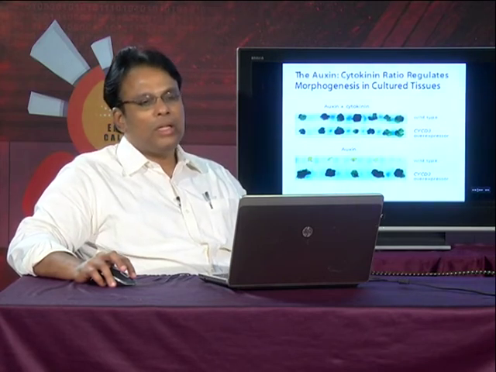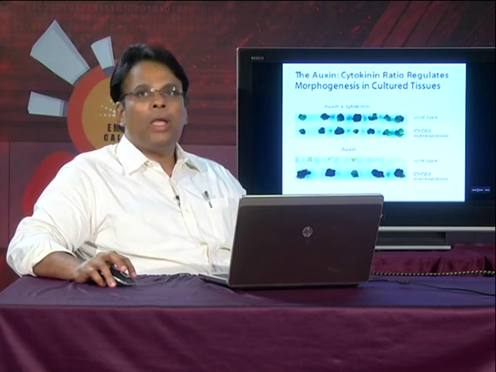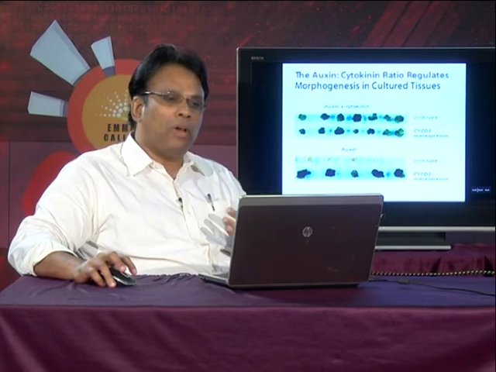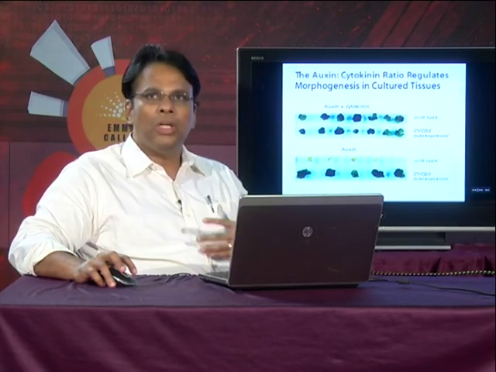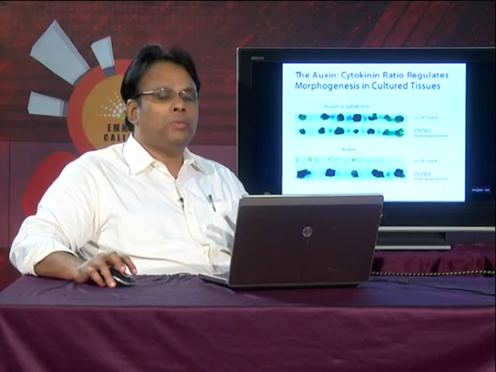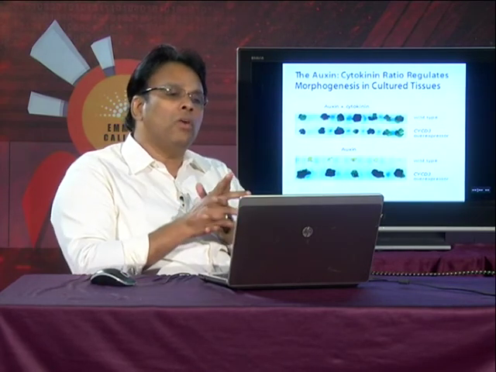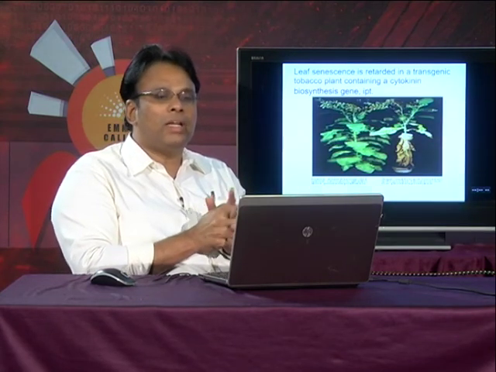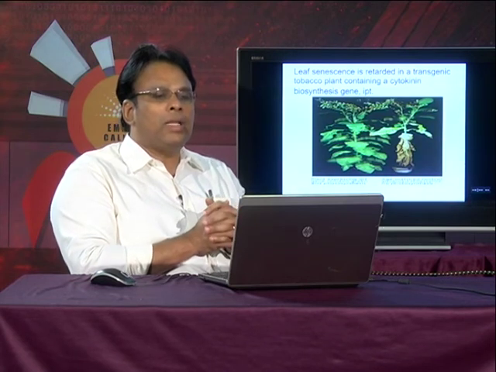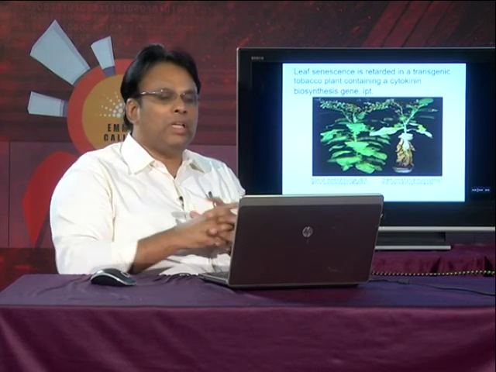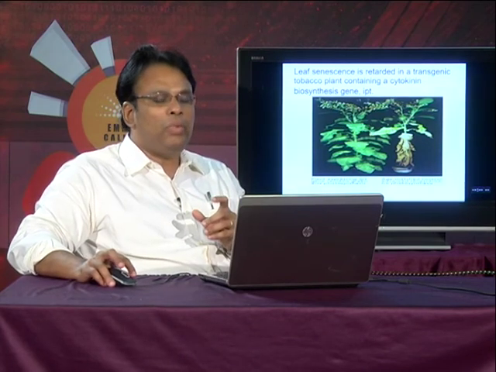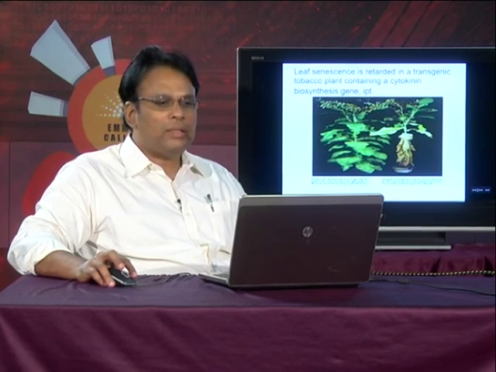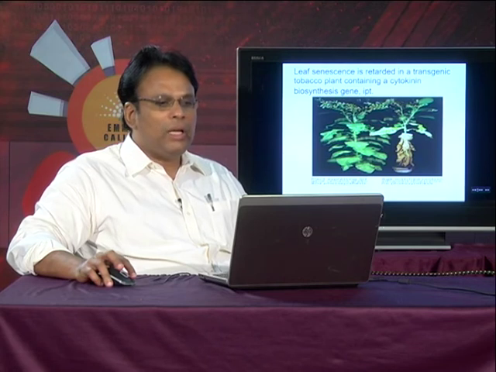Already we discussed in the heading biological roles of cytokinin, and there you can see that the morphogenetic development of the cultured tissues, the development of the roots, the development of the shoots, all take place with the difference or variation in the auxin and cytokinin ratio. Here you can see that leaf senescence is retarded in a transgenic plant containing a cytokinin biosynthesis gene. This is a case wherein the IPT gene is introduced. As a result, more cytokinin biosynthesis takes place, and the plant expressing the IPT gene remains green.